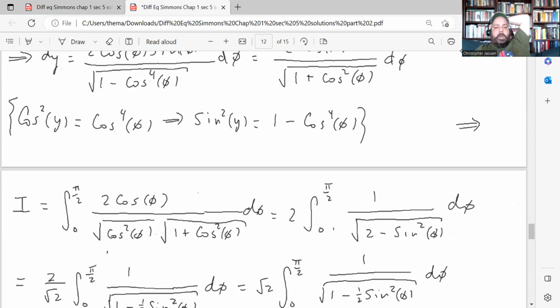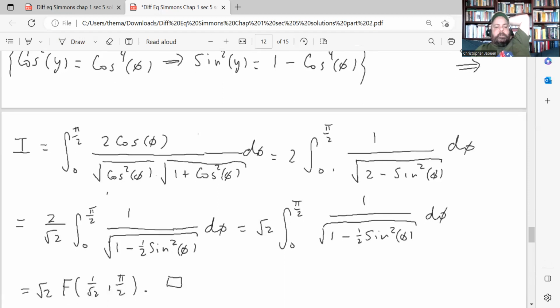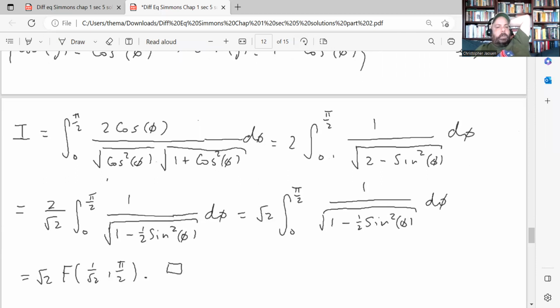I brought the 2 out in front as well, so you're left with the integrand 1 over square root 2 minus sine squared phi, and you can factor out the square root of 2 from the bottom. 2 over square root 2 simplifies to radical 2, and there's your elliptic integral, so you get what you want.